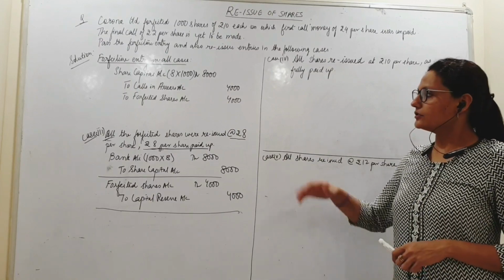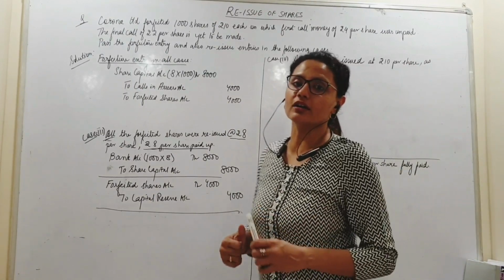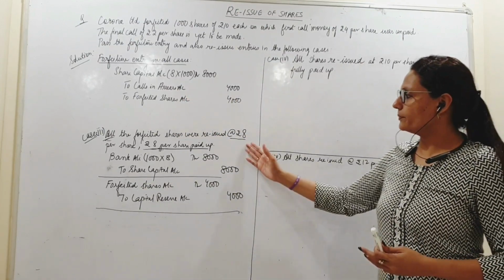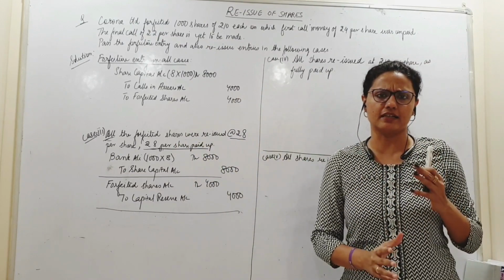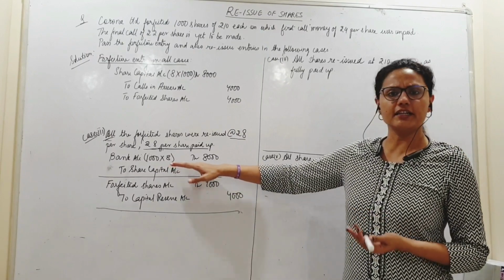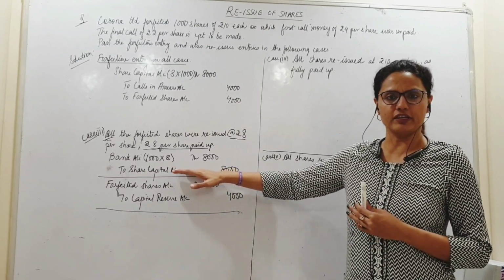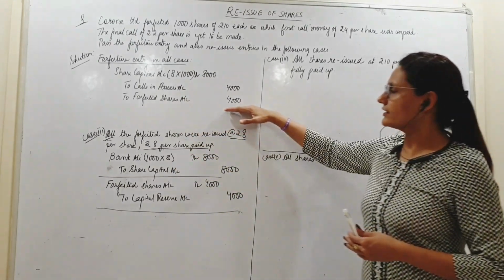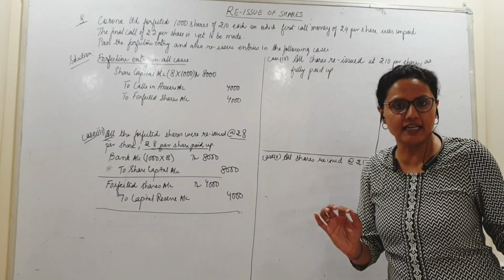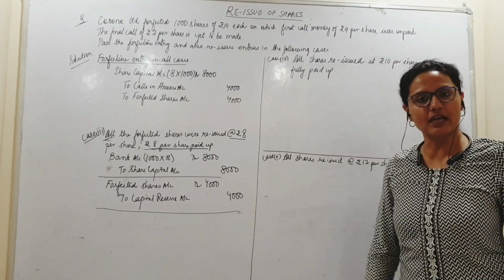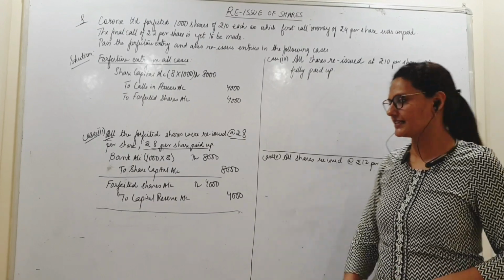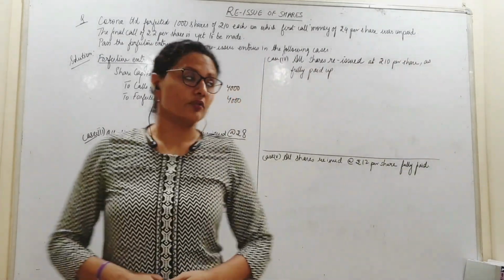Clear about that? So this is a case where I am not making any loss or any gain on reissue. 8 रुपए का शेयर बेच रहे हैं, 8 रुपए पेमेंट कर रहे हैं, right? So there is no gain, no loss. So therefore, here no loss, so I have not debited any amount to forfeited shares. So whatever I had received at the time of forfeiture, ये पूरा मेरा pure gain है. I did not lose a penny out of it. So that entire amount is transferred to capital reserve. Entirely my capital gain. Correct? Yes. Now, coming to case 4.